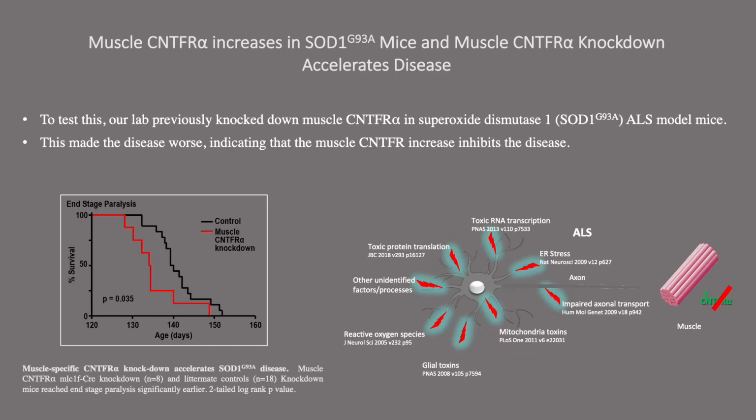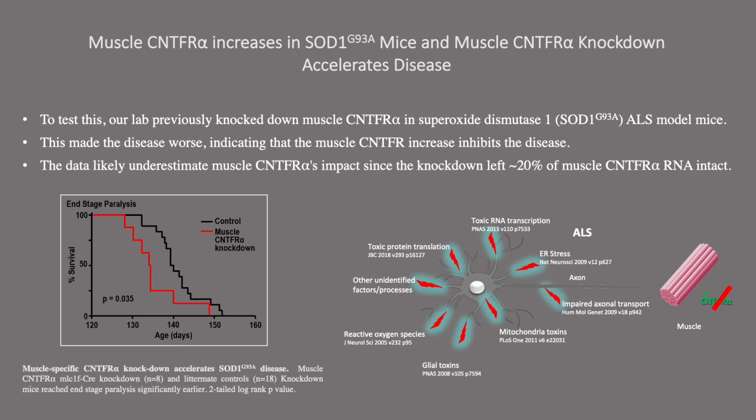Our previous lab research results also showed that knocking down muscle CNTFR alpha in superoxide dismutase 1 ALS model mice made the disease worse, showing that muscle CNTFR increase is important in inhibiting the disease. The data shown in the bottom left corner underestimated the muscle CNTFR alpha impact, since the knockdown left about 20% of the CNTFR alpha RNA still intact.